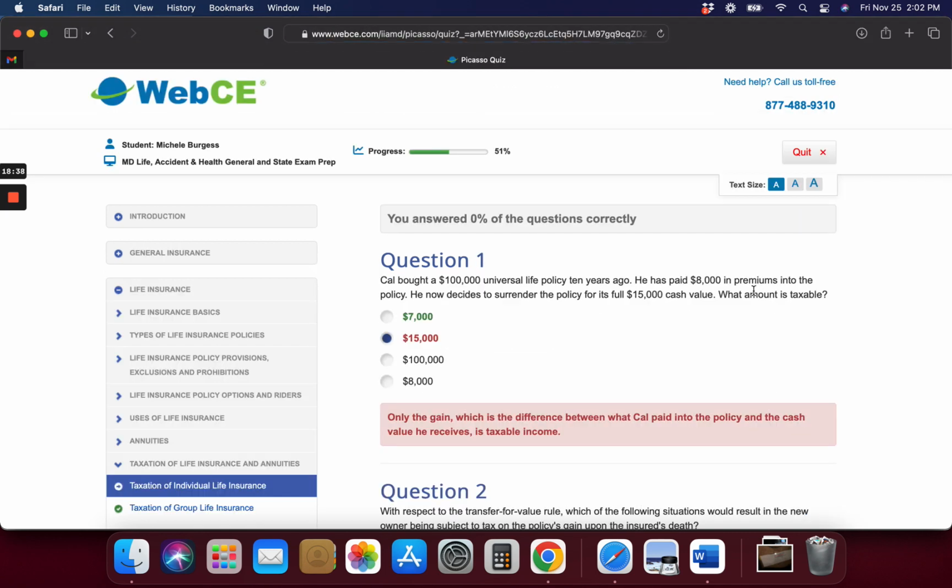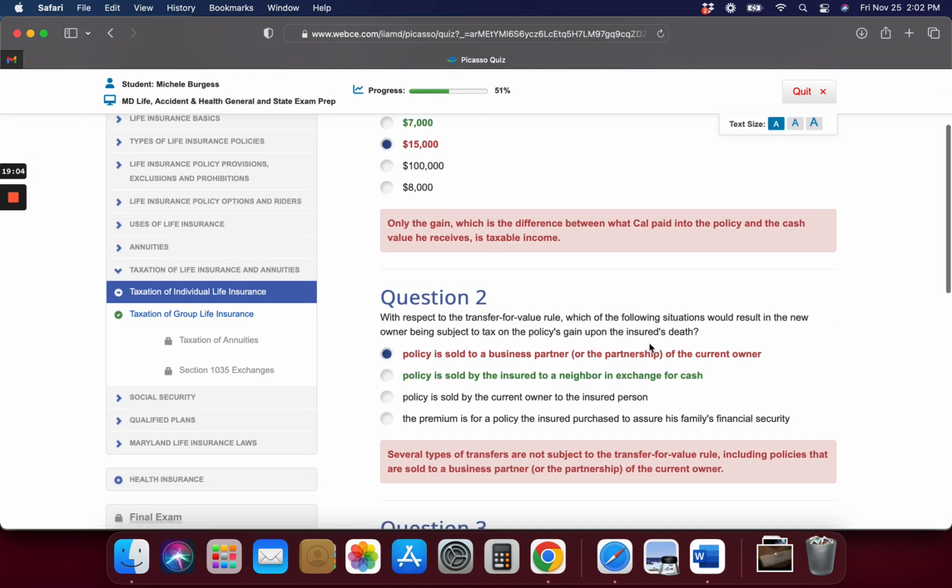All right, I got none of these correct. So you see how bad I did? This is the first time I got every single one wrong. The correct answer on this is 7,000. Oh my God, I was way off on that. I don't know how they're getting 7,000. Okay, only the gain, which is the difference between what he paid and the cash value. So it would be 15 minus 8. That's how they got 7. Okay, that is taxable income.